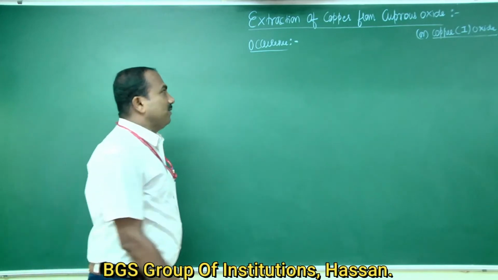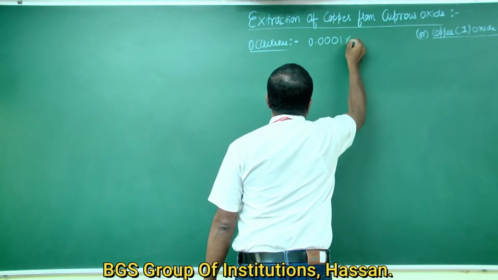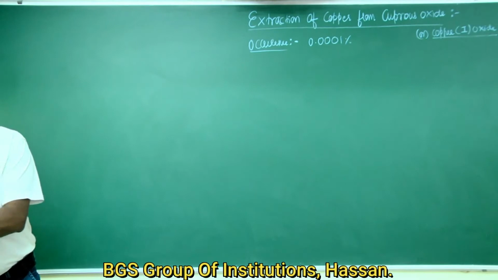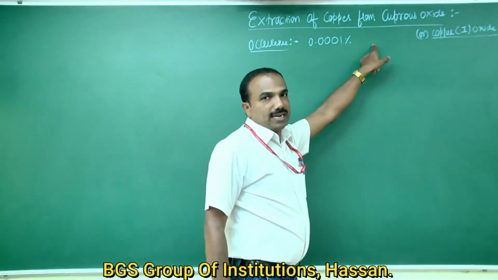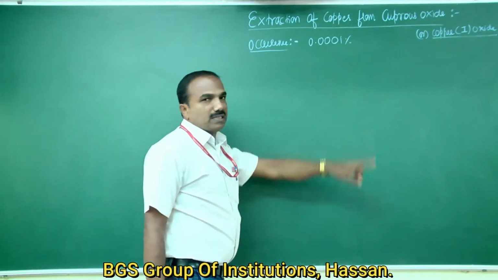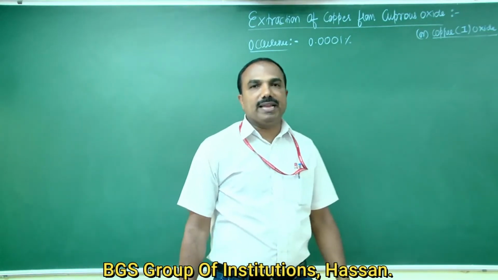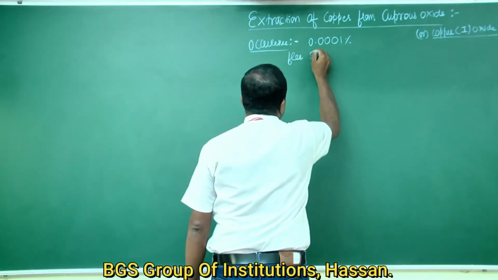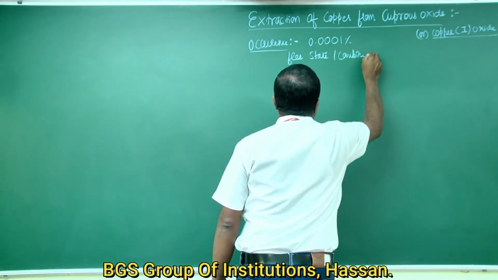Copper is present to an extent of 0.0001% in the Earth's crust. That is 1 into 10 power minus 4 percent. Copper occurs both in the free state as well as in the combined state.